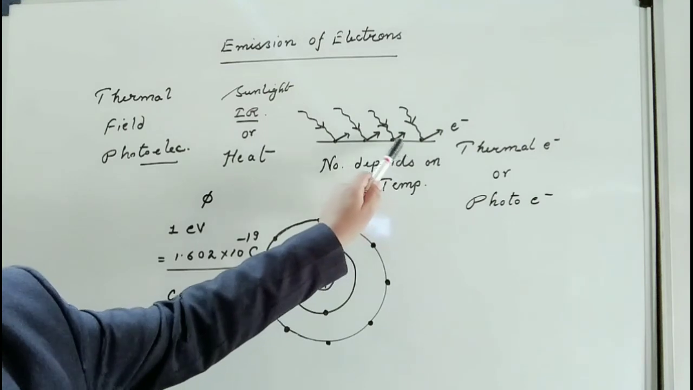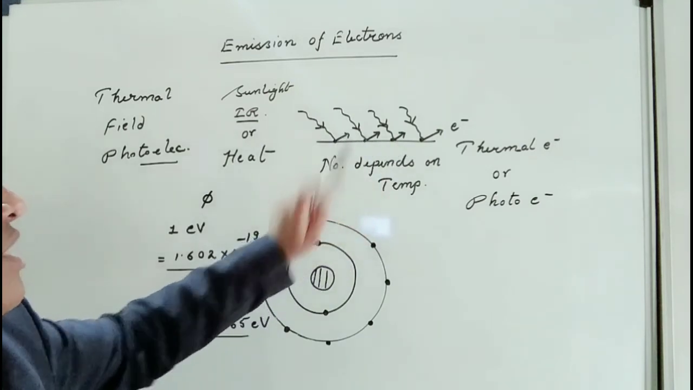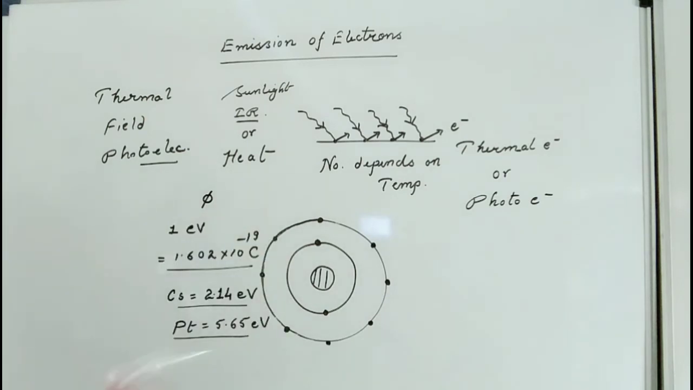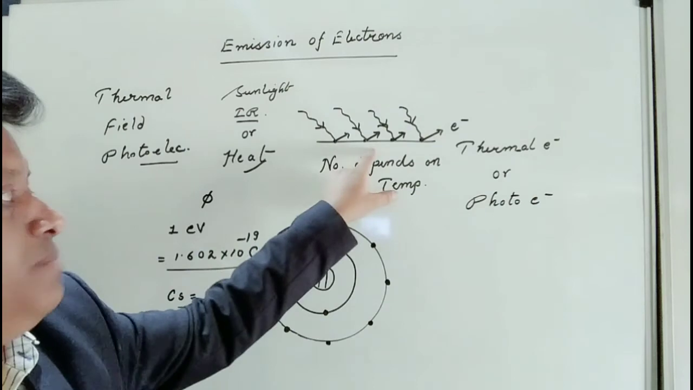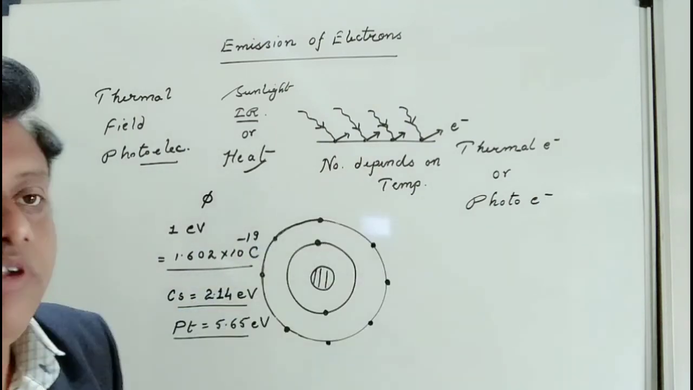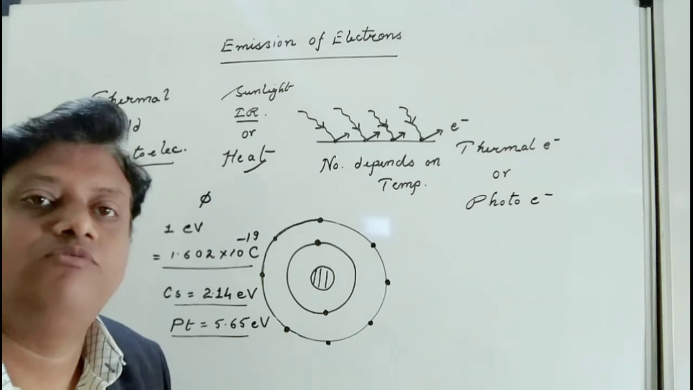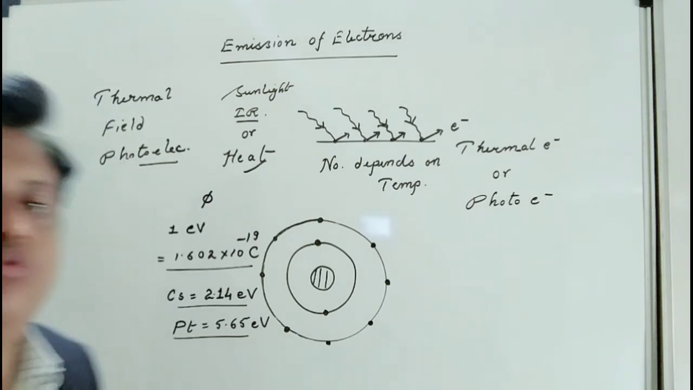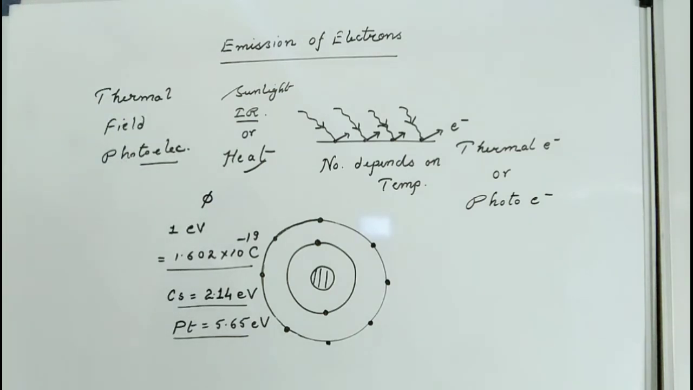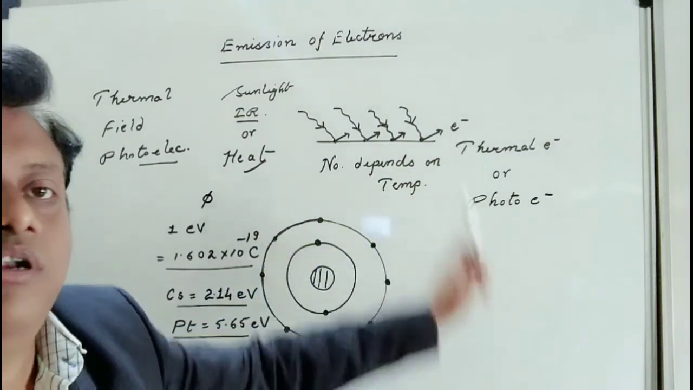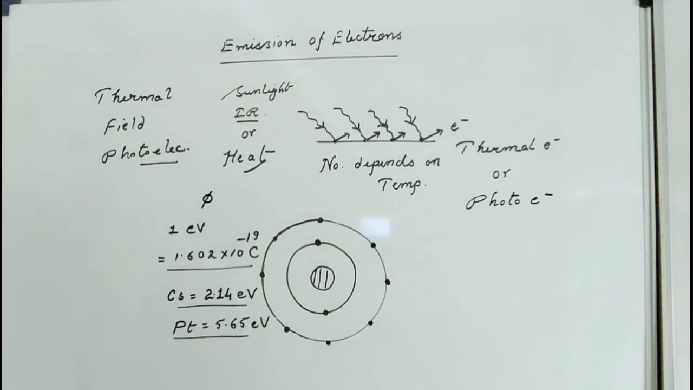These dots represent the electrons on the metal sheet. Now when heat is provided to this metal surface, these electrons, after gaining the energy, will overcome the binding force and leave the metal surface. So this phenomenon is called thermal emission, and the electrons which come out are called thermal electrons. Now the second phenomenon is called field emission.